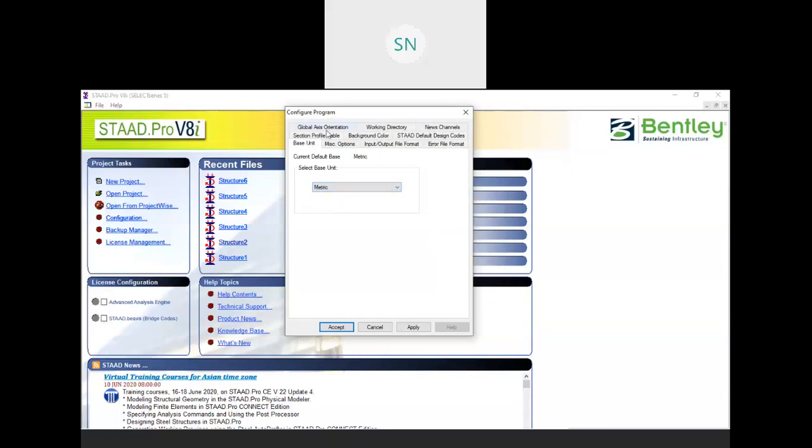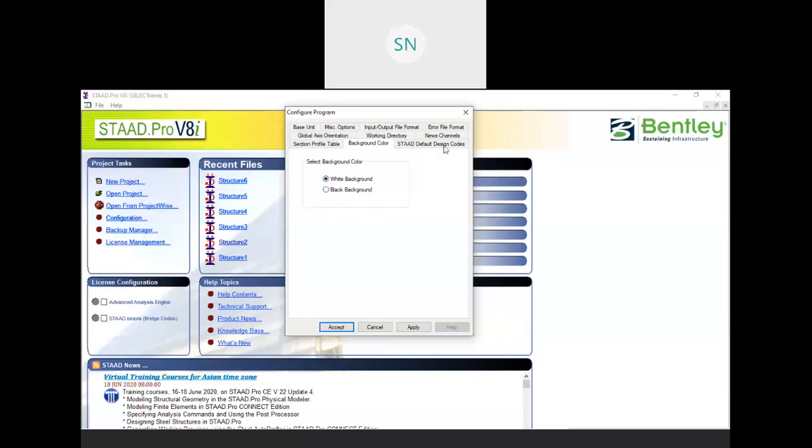Then we also have the global axis. In other software like AutoCAD we use the Z axis as our elevation, but in this software you can choose which axis you want to use. You can use the Y axis or the Z axis. Also we have background color options. If you want a white background like Revit, you can choose white. If you are comfortable with the AutoCAD environment and want a black background, you can use black also.